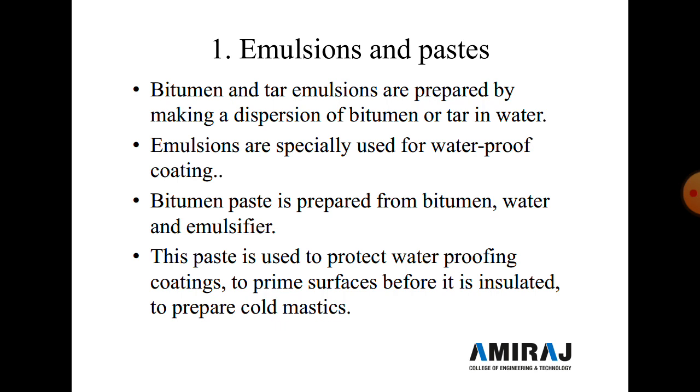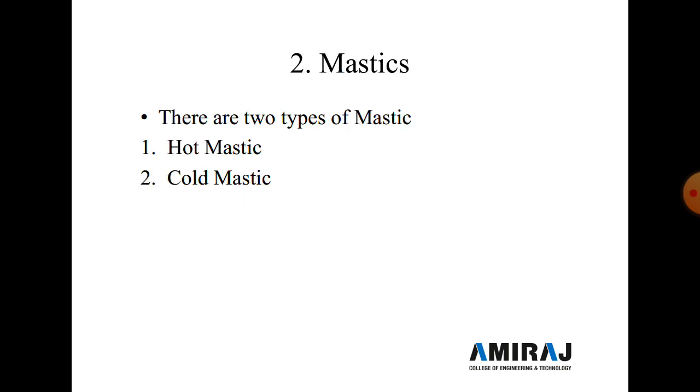It is one type of waterproofing, and bitumen paste is prepared from bitumen, water and emulsifier. So these three things are added and we prepare a bitumen paste, and this paste is generally used for waterproofing purposes. This paste is used to protect a waterproofing coating, to prime the surface before it is insulated, and to prepare cold mastic.